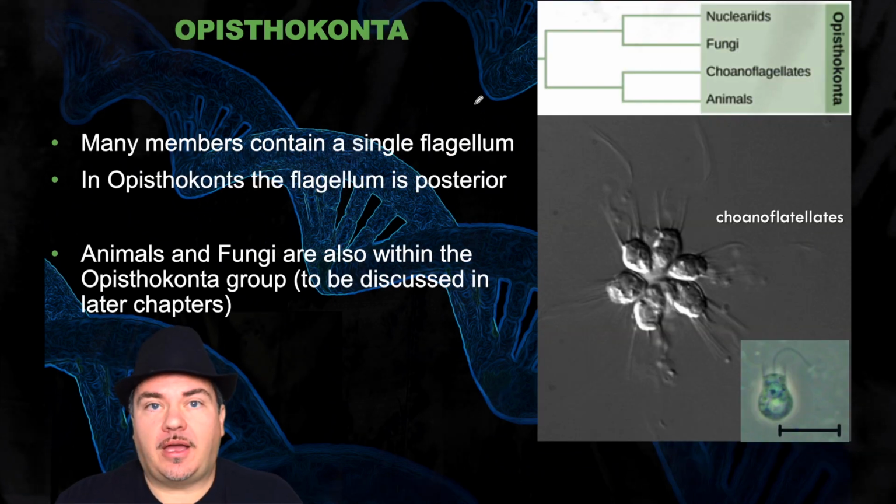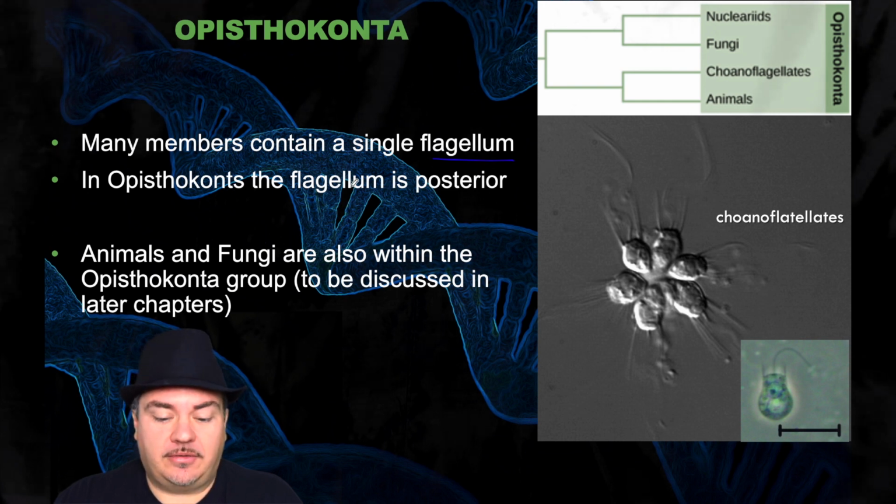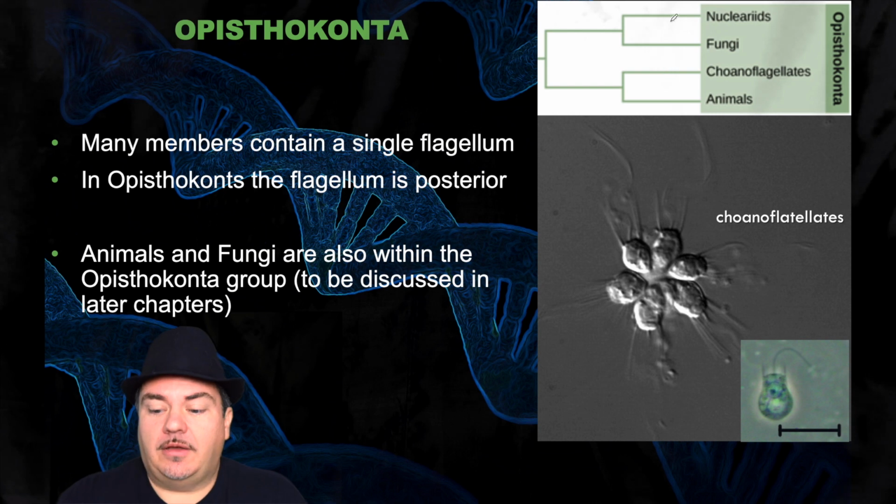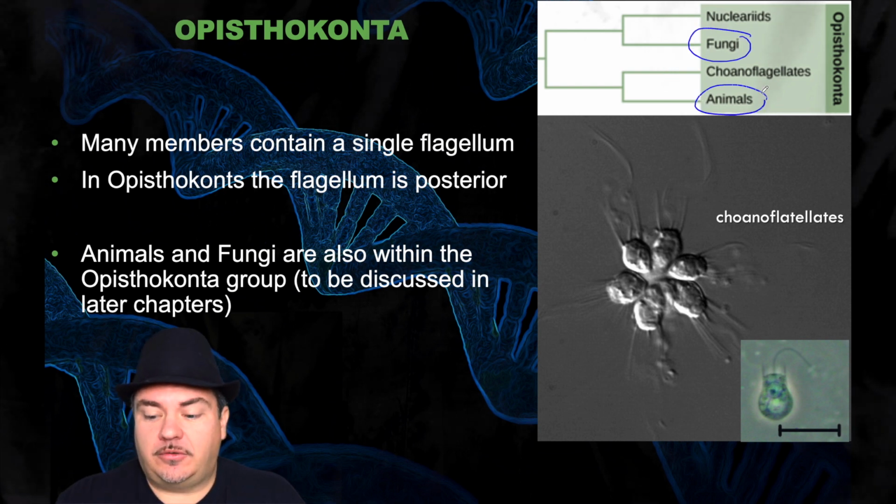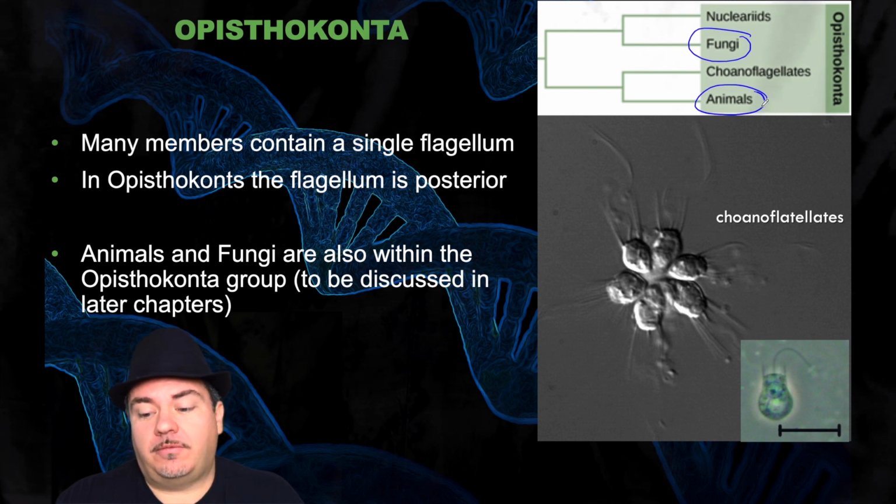Next supergroup, we have the Opisthokonta. Many members contain a single flagellum. Remember, that's a long tail that spins like a propeller and allows them to move. In Opisthokonts, the flagellum is posterior. Now, if you notice, within this group, we also have fungi and animals. But again, we're going to discuss those in later chapters because we're not talking about the fungi or animals today. We're talking about the protists today.